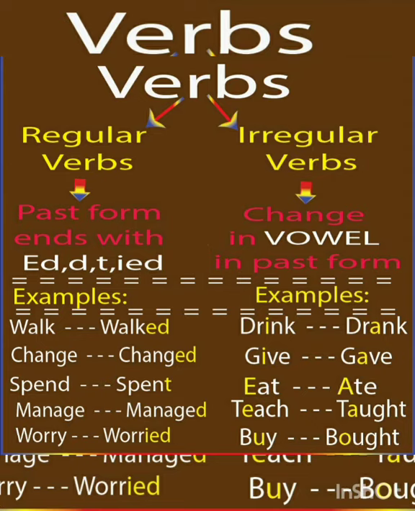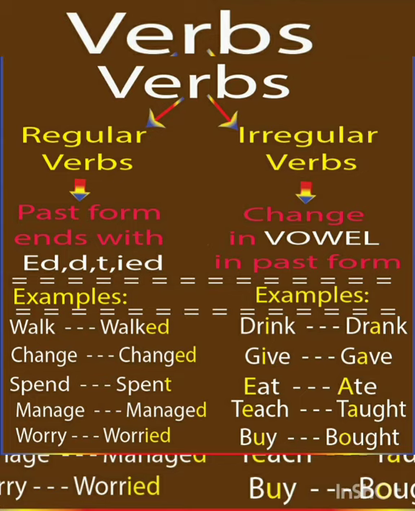It becomes bought. So, in this way, irregular verbs or strong verbs, when we change these strong verbs into past form, they do not end with ed or d or t. Such verbs are known as strong verbs.